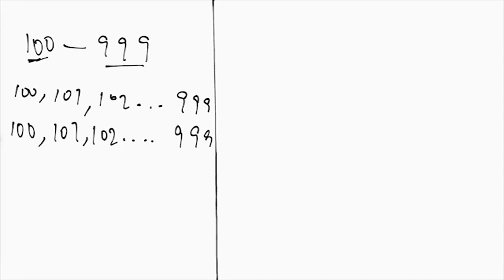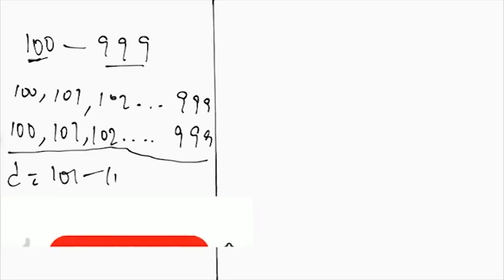That being said, from here we can see that this is an arithmetic progression. If you don't understand the concept of AP, it is worthy for you to find a way of learning it. But for the sake of this lesson, let me say a little bit about AP. The common difference is 101 minus 100, which is 1.